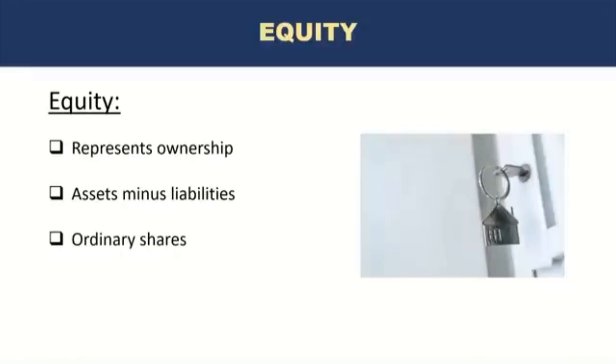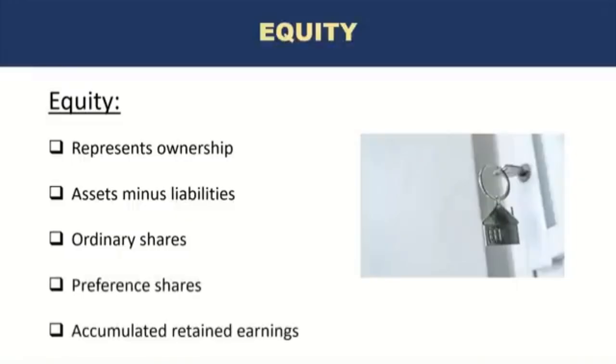Equity usually represents ordinary shares. Shareholders of a company own shares, and the value of those shares is represented under equity. It could also be preference shares and any accumulated retained earnings, which means that every year the company earns profit or even loss, the owners or the equity holders own that. So it goes into equity. And we will see that when we go through the financial statements such as P&L and balance sheet, where accumulated retained earnings come into play.